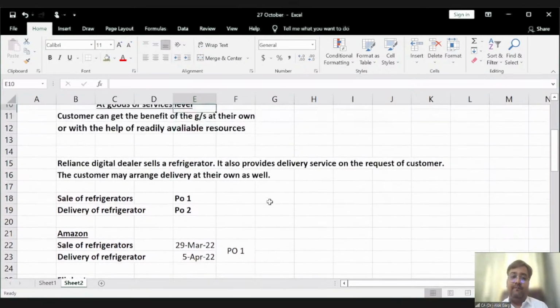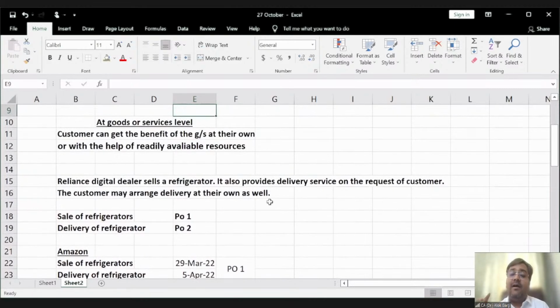Now, first question, when Flipkart has sold goods, can the customer get the benefit of the goods and services on his own or with the help of readily available resources? Answer is no. The goods will reach the customer only when the goods are delivered, right?